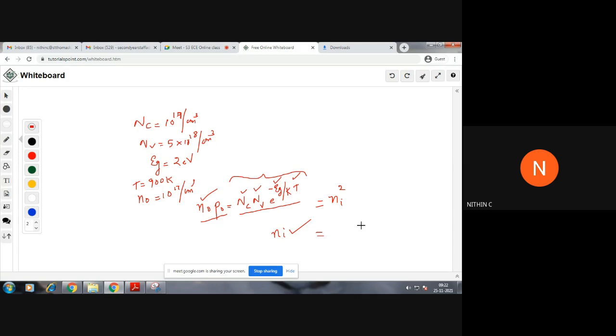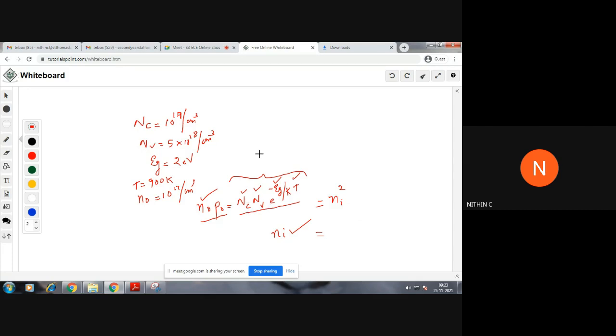What is this value? 1.03 into 10⁻26, is that ni or ni square? This is the value of the product you told me. You just told me this value, right? NC NV e raised to minus Eg by kT. Okay, fine. So I need ni. For ni, you just need to take the square root.